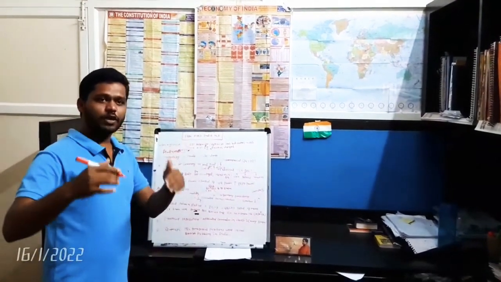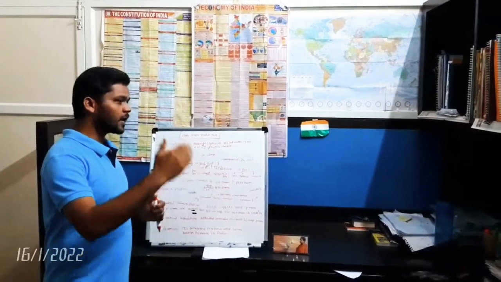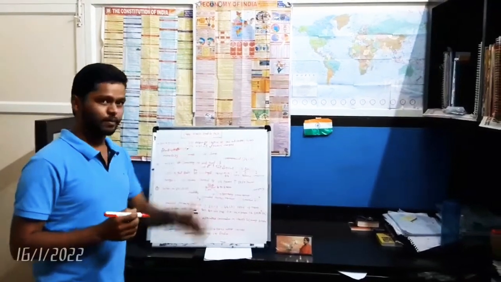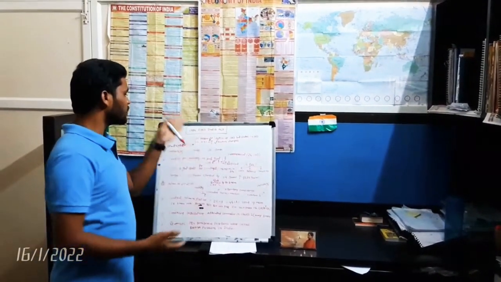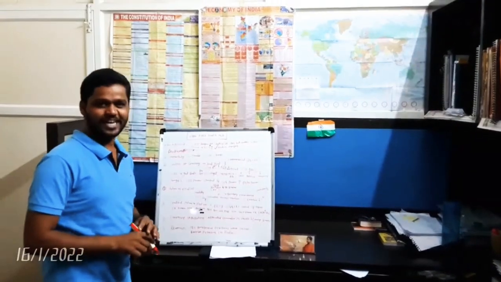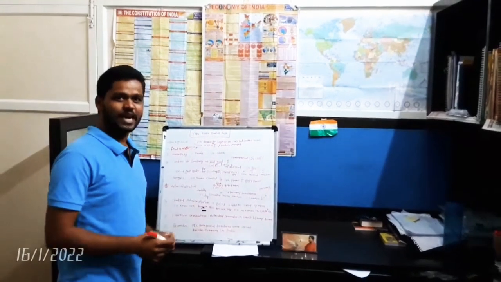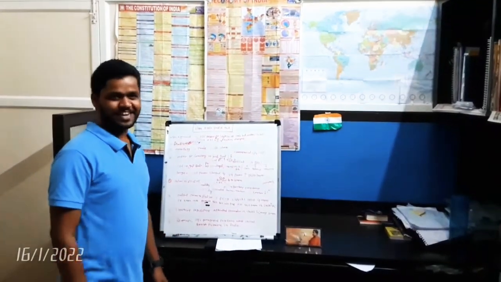So the British government, in order to supervise and regulate the East India Company, came up with the new 1784 Pitt's India Act. This is the significance of the 1784 Pitt's India Act. We'll discuss the drawbacks of the 1784 Pitt's India Act tomorrow. Thank you.